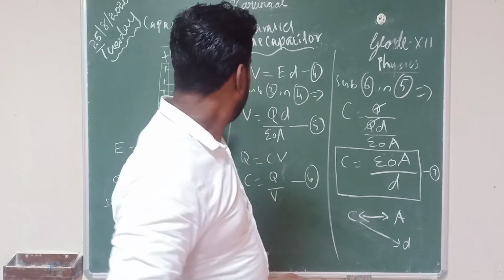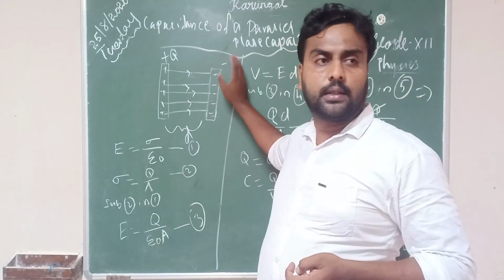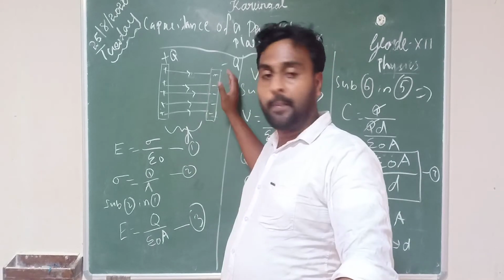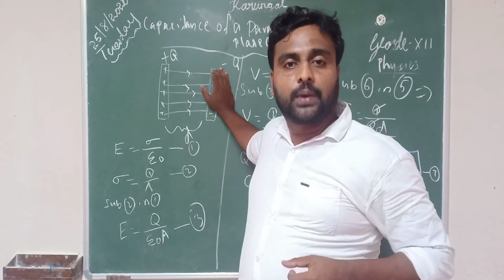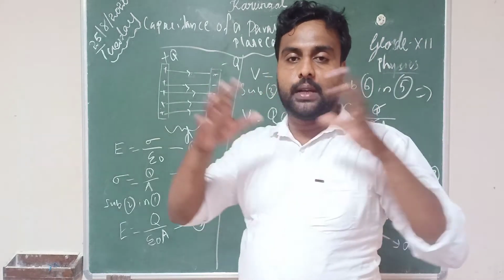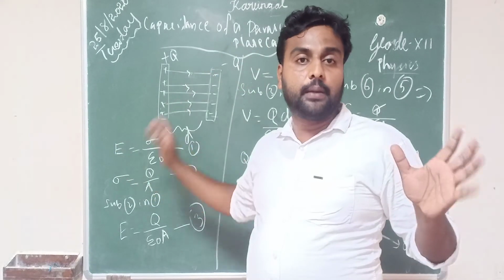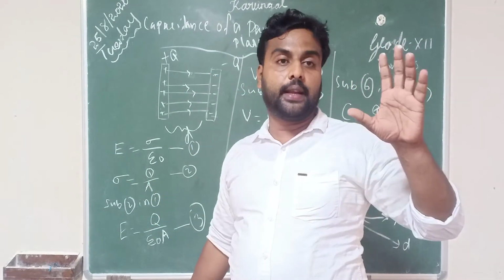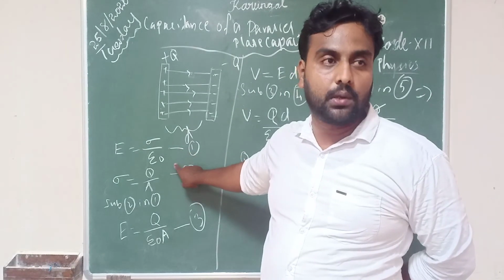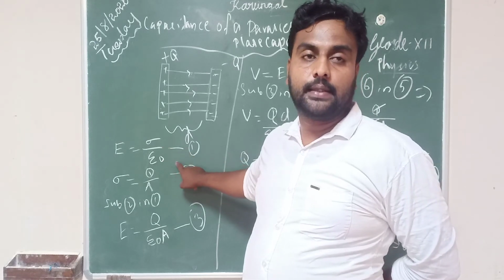So again, one more time, how to find the capacitance of a capacitor? Just take page number 54. You can see this diagram: two parallel plates kept at a distance D. The electric field between these two parallel plates is uniform and is given by E is equal to sigma by epsilon 0, where sigma means surface charge density.